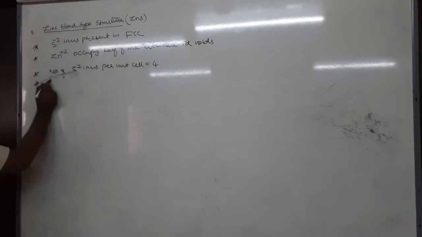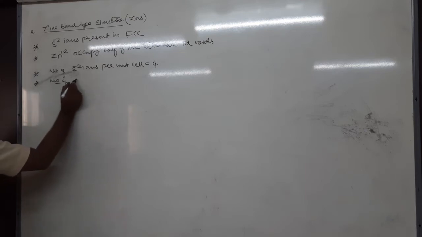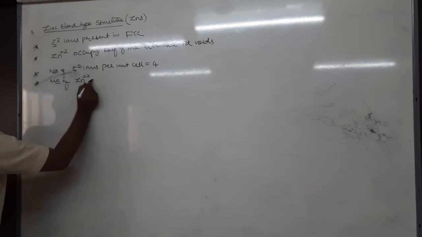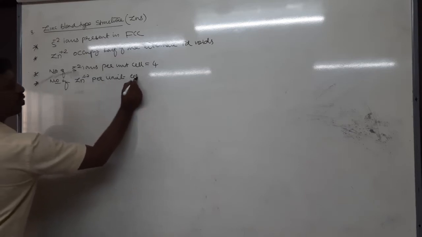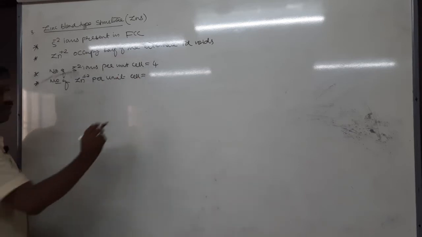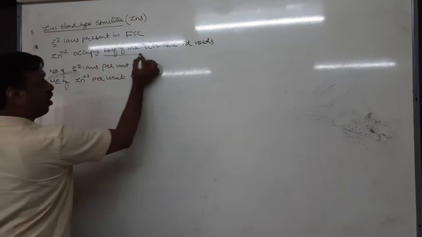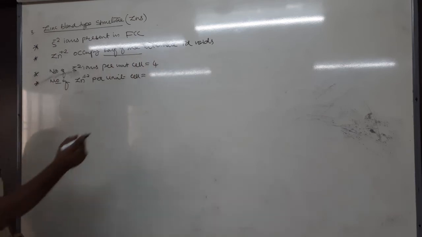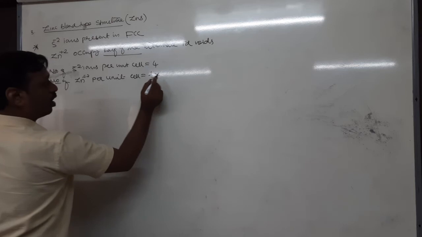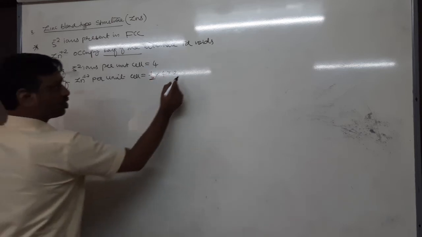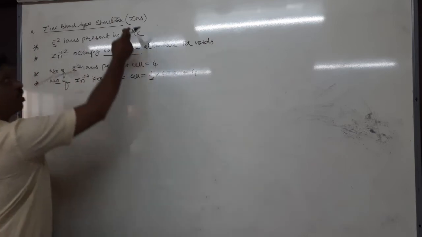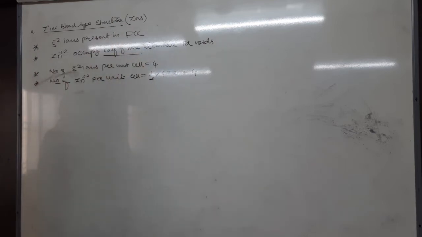Next, number of zinc plus 2 ions per unit cell equal to what? It is half of the alternate tetrahedral voids. Half means 1 by 2 into 8 tetrahedral voids, which is nothing but 4. That's the zinc sulfide structure.